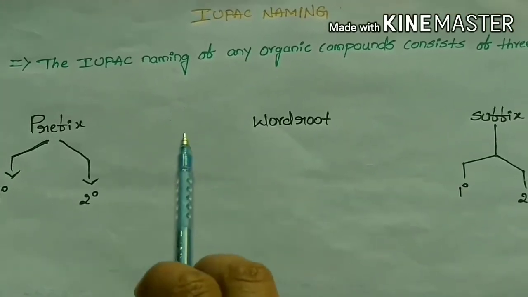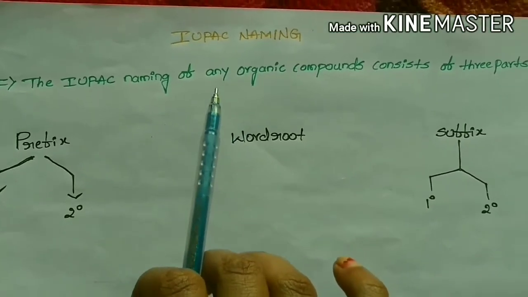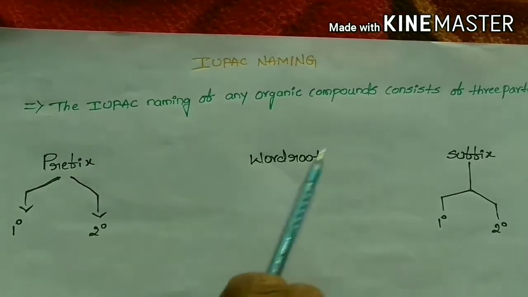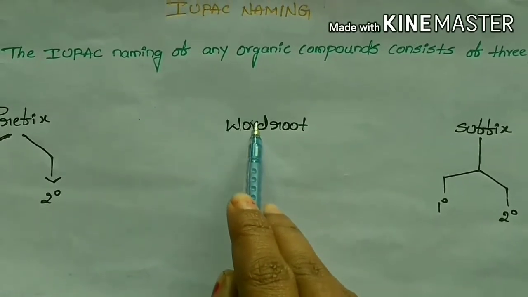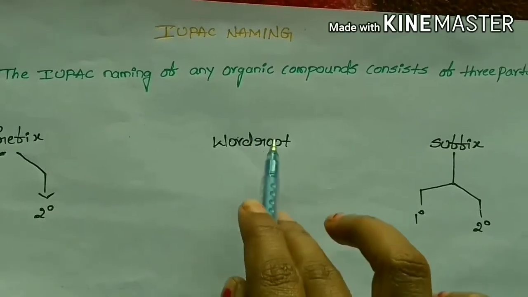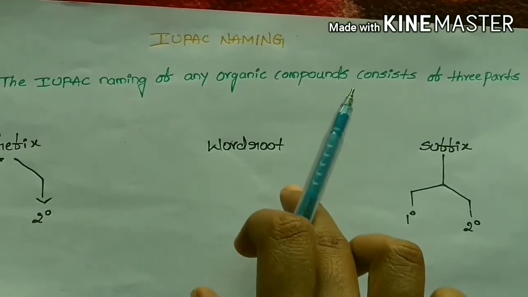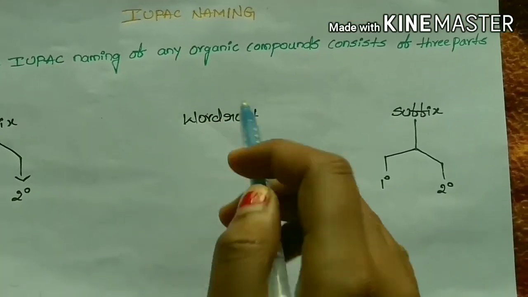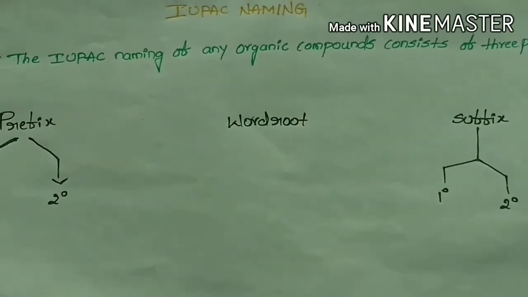While naming an organic compound using the IUPAC system, the name mainly consists of three parts, that is prefix, word root and suffix. The word root indicates the length of the carbon chain of the organic compound. That is, if a given organic compound contains one carbon, it is named methane, two is ethane, three is propane, four carbons is butane, and so on.